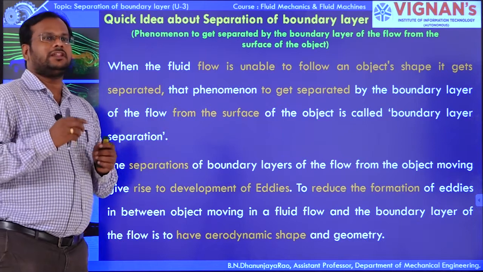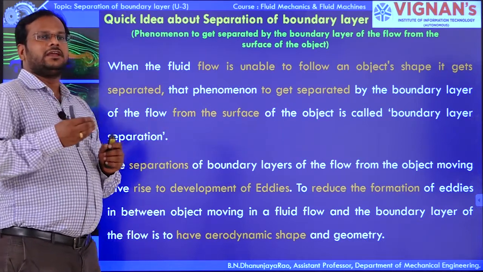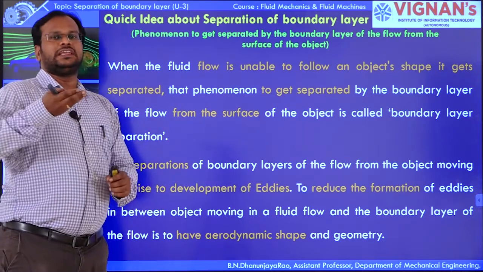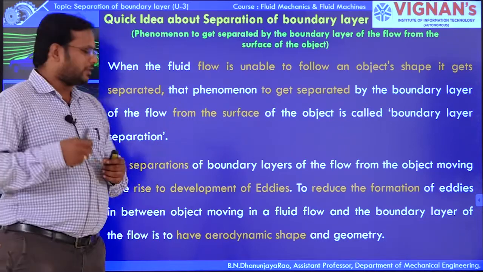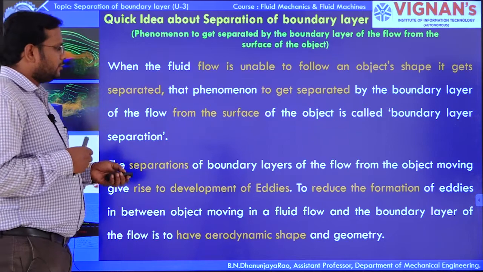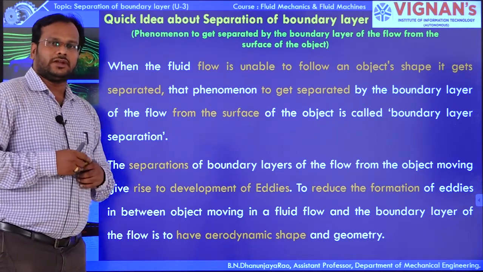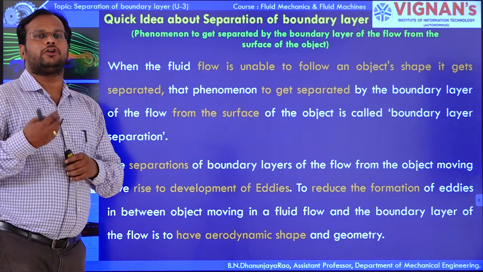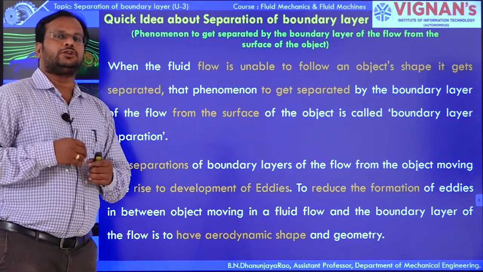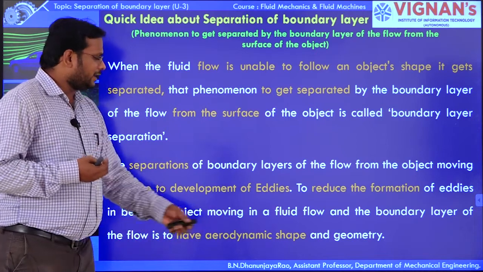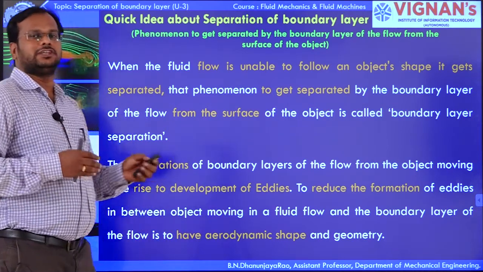To reduce the formation of eddies, we need to go for an aerodynamic profile. The formation of eddies is reduced by providing an aerodynamic shape and a change of geometry.